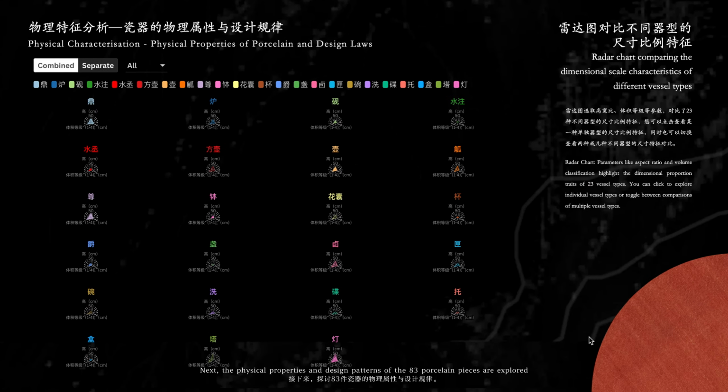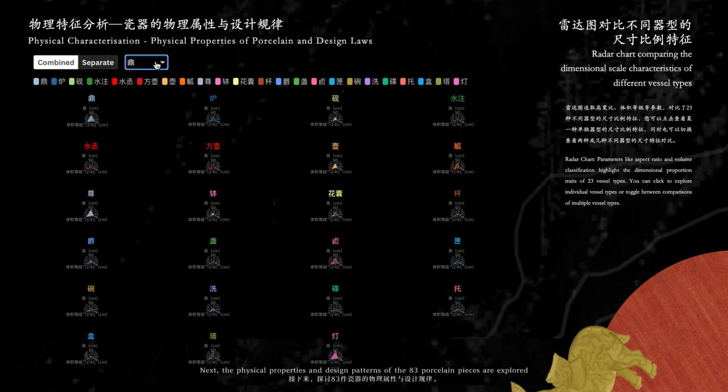Next, the physical properties and design patterns of the 83 porcelain pieces are explored. We selected parameters such as height-to-width ratio and volume class, and radar charts comparing the dimensional proportionality characteristics of 23 different vessel types of 83 porcelains.